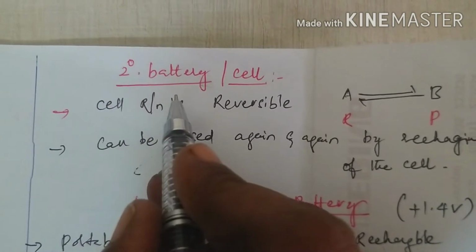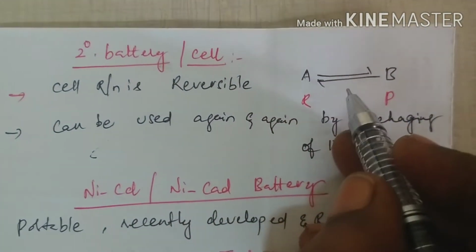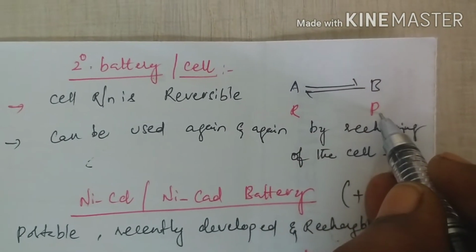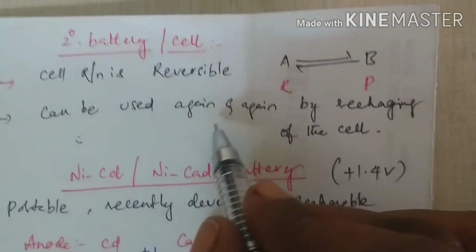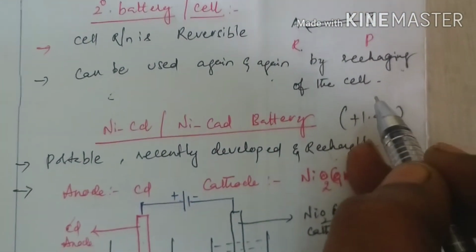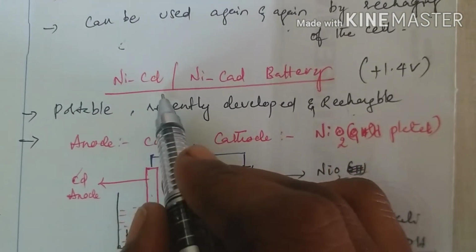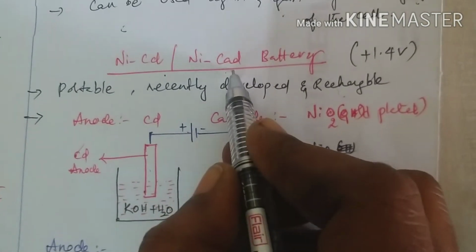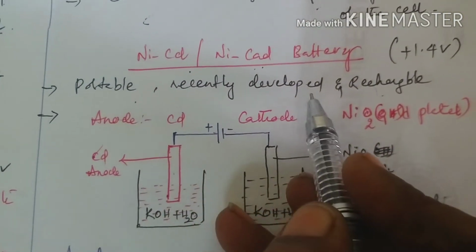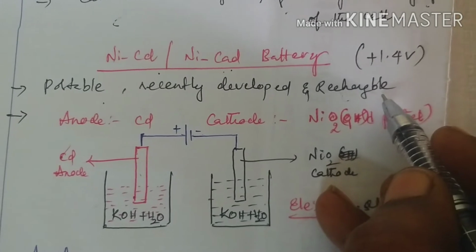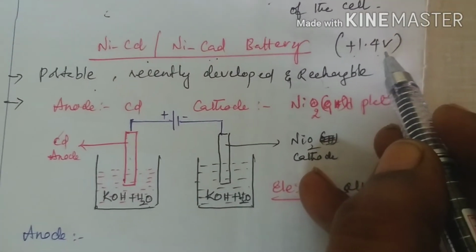Now the next battery is the secondary battery or secondary cell. Here the cell reaction is reversible. Reactants are converted to products and again back to their reactant state, hence they can be used again and again by recharging the cell. The most important secondary battery is the nickel cadmium battery, popularly called the NiCad battery. It is a portable, recently developed, rechargeable battery. It has high durability and provides 1.4 volts.